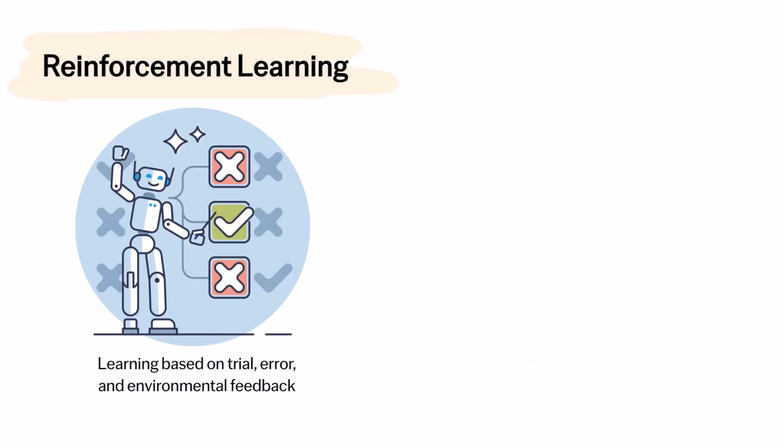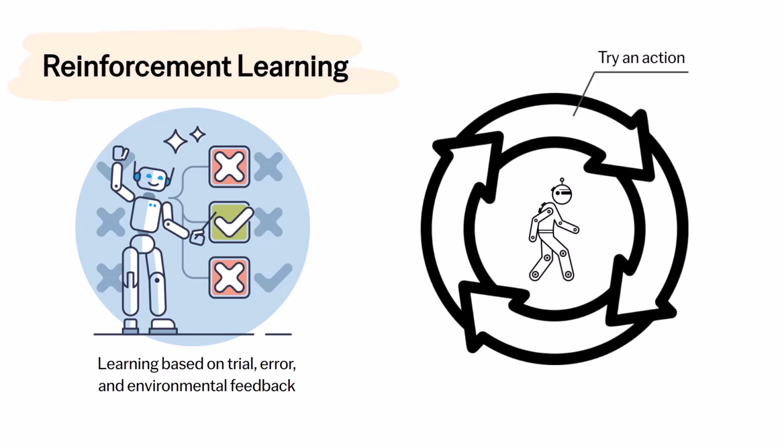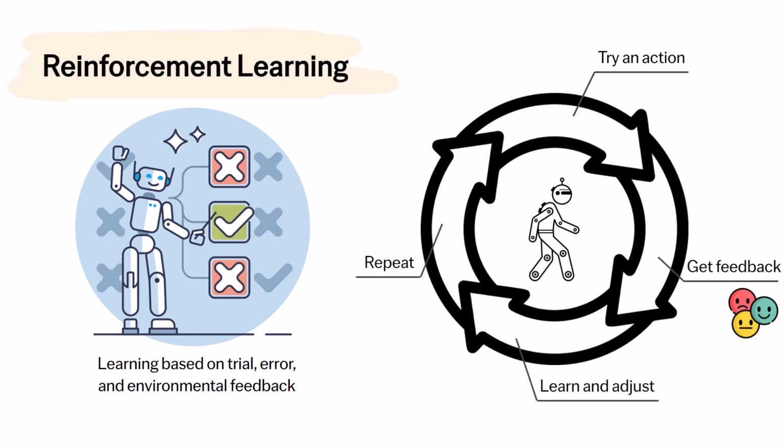Finally, reinforcement learning is a bit different. It's learning by trial and error. Think of a robot learning to walk. It tries various movements, gets feedback, a reward or penalty, and adjusts its actions to maximize rewards over time. This feedback comes from the environment the AI interacts with. For example, sensors might indicate whether the robot stays balanced, a reward, or falls, a penalty. This approach mimics how humans often learn through experience and consequences.